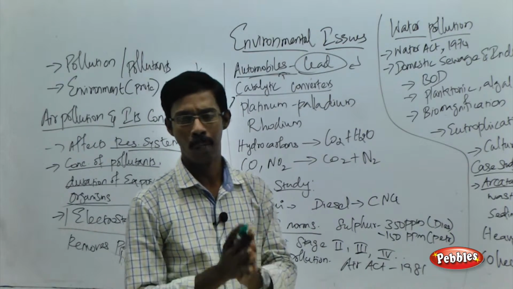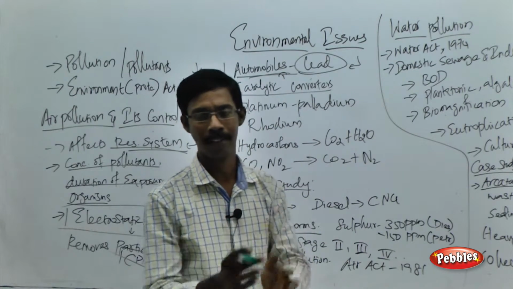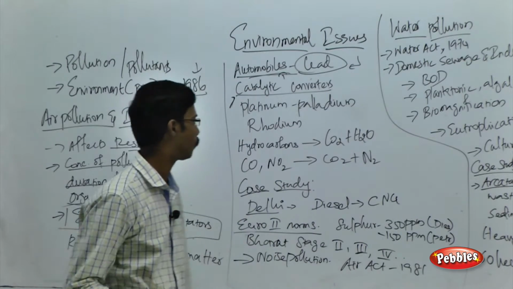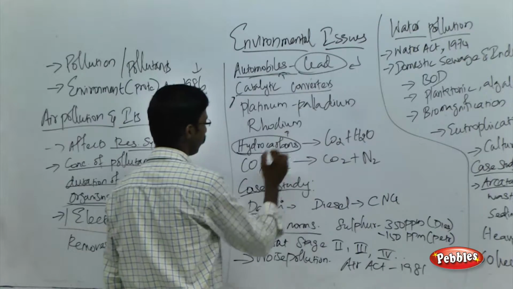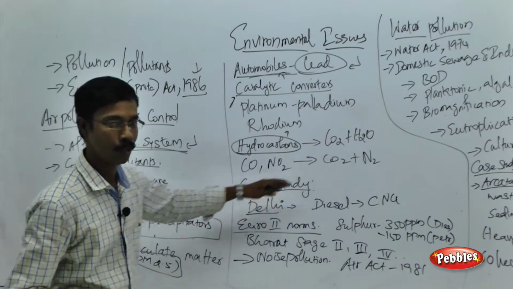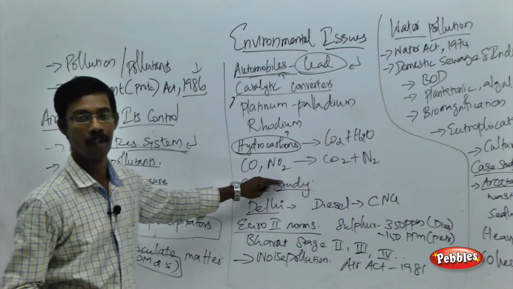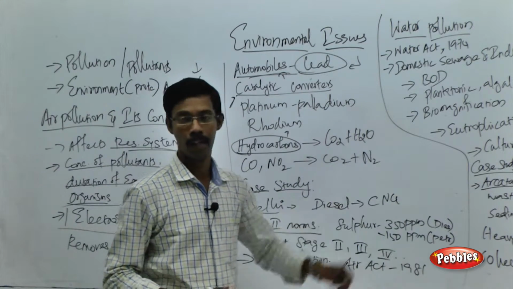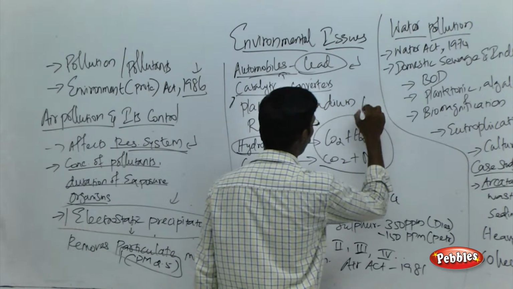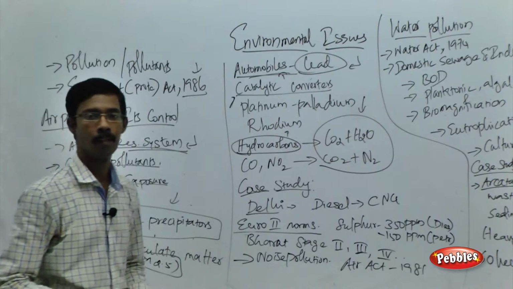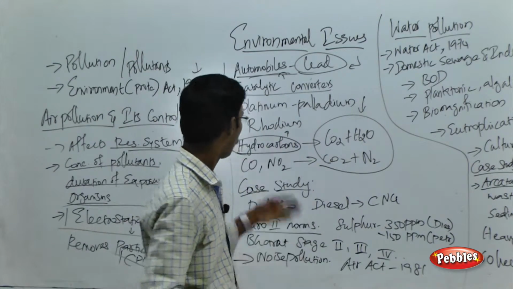What they actually do is convert the harmful gases into normal gases. For example, these catalytic converters can convert hydrocarbons into carbon dioxide and water, and they can convert carbon monoxide and nitrous oxide into carbon dioxide and nitrogen gas. In that way we can control the amount of pollutants released by vehicles through the installation of the catalytic converter.